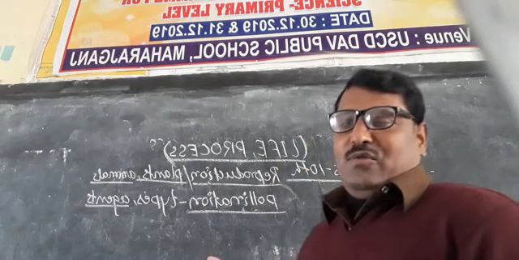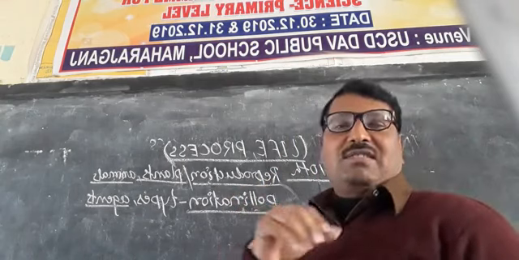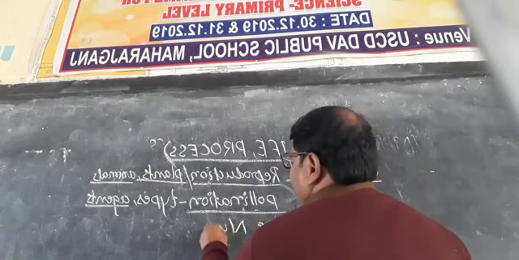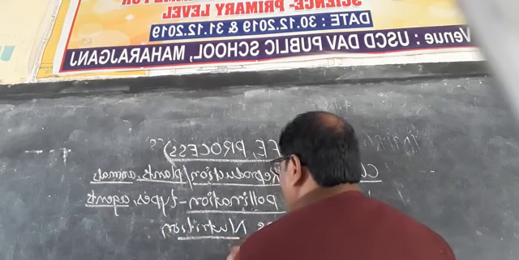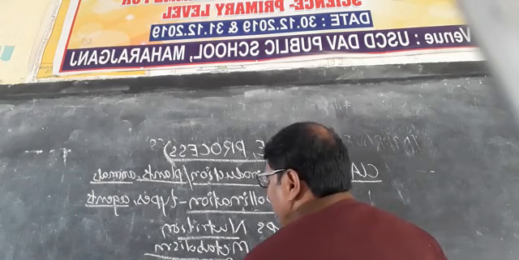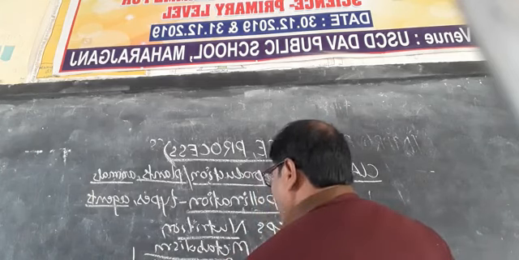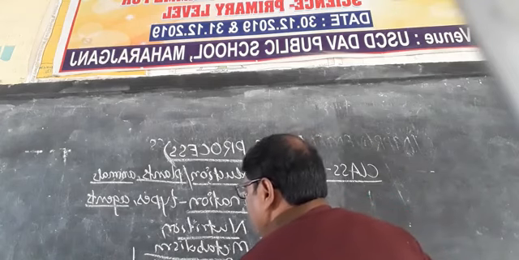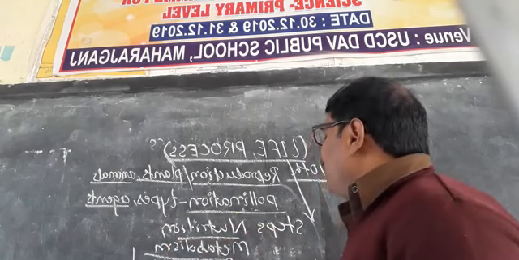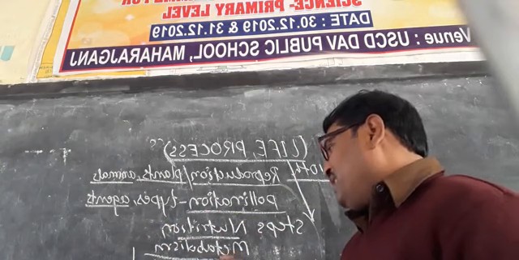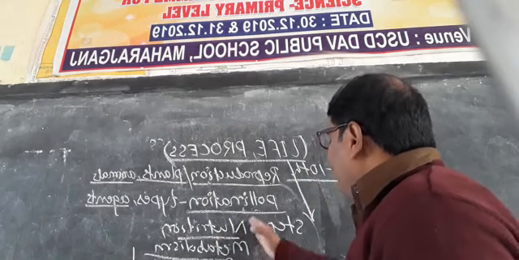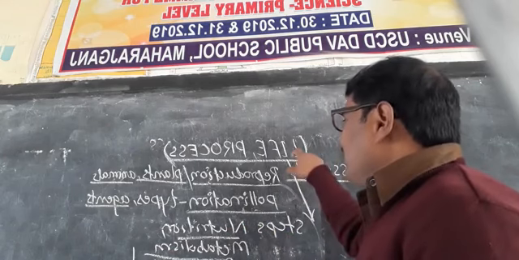Life, as you have discussed in the previous class, has different states like nutrition, metabolism, reproduction, and after that circulation, respiration, etc. When any living organism shows all these states, nutrition, metabolism, reproduction, circulation, respiration, excretion, these determine that the particular thing has life.